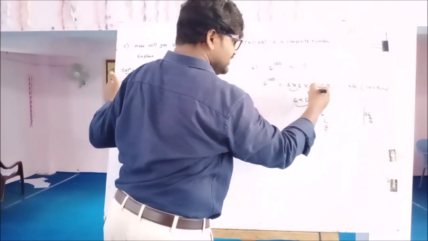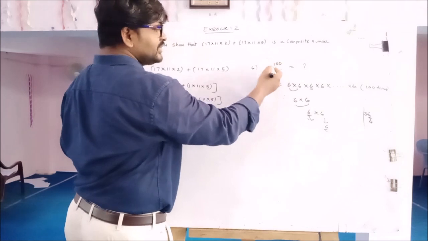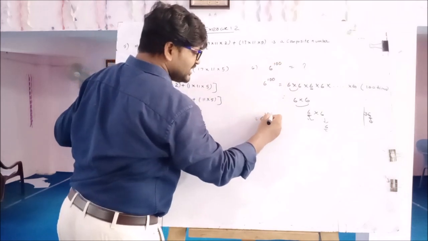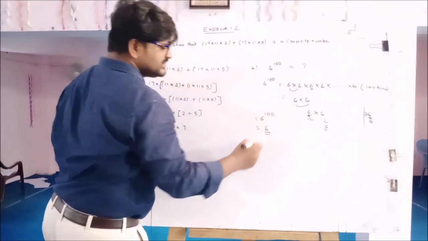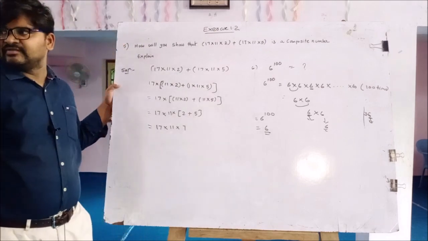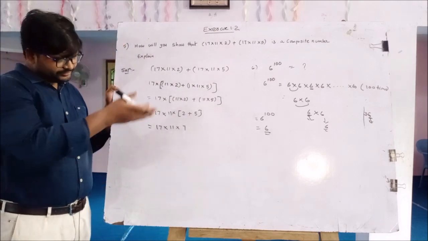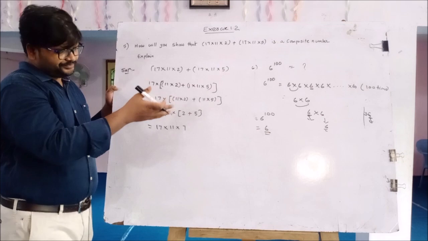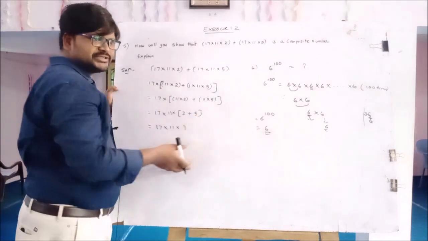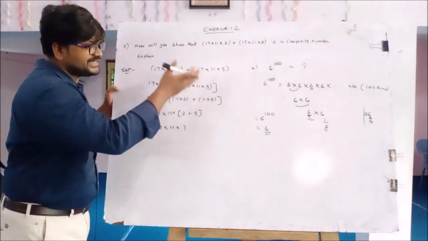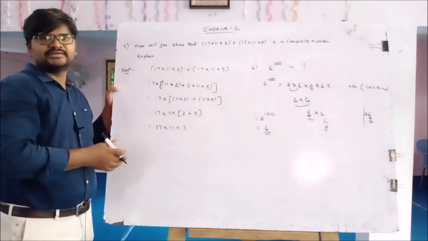So 6 into 6 into 6 into 6 into 6, that equals 6 power 100. The value of the unit digit of 6 power 100 is equal to 6.